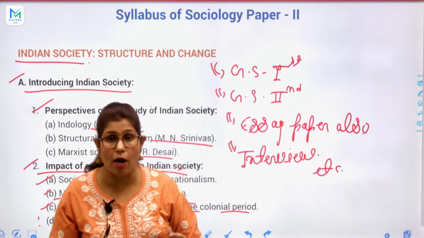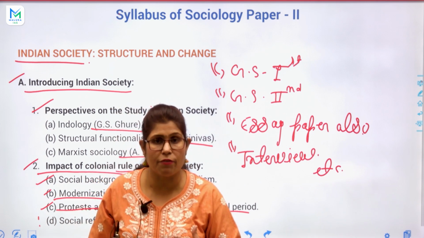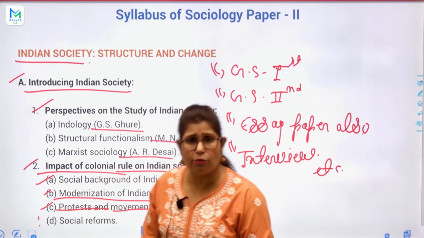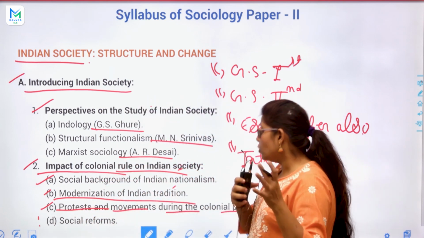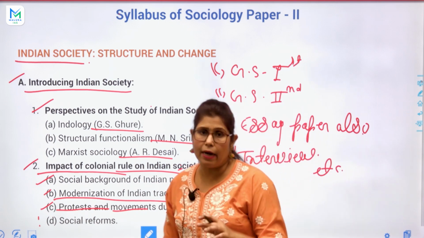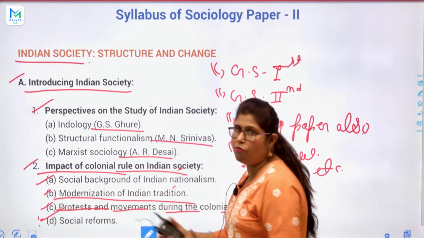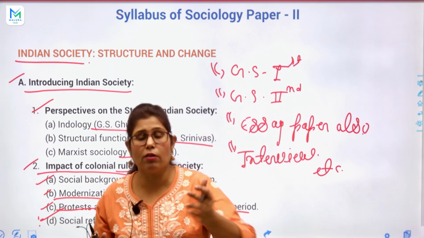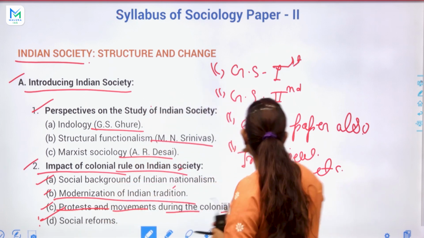Next topic is protest and movement during the colonial period. Like Raja Ram Mohan Roy, Mahadev Govind Ranade, Ishwar Chandra Vidyasagar, Swami Dayanand Saraswati, Vivekananda, etc. They started some social protests and social movements during the colonial period, and obviously they took some social reforms too, so we will have to study that.